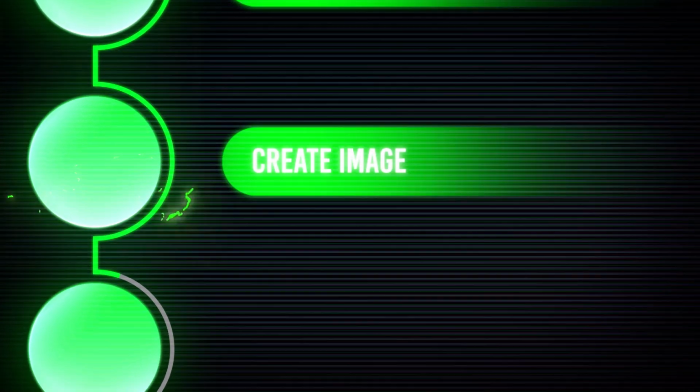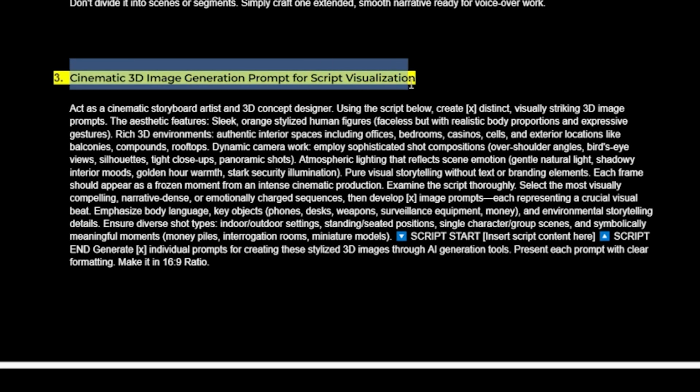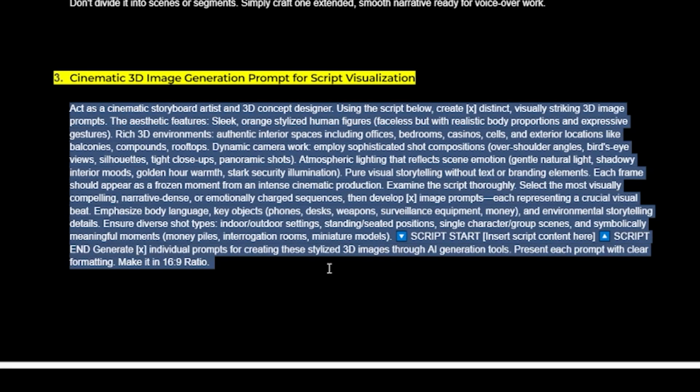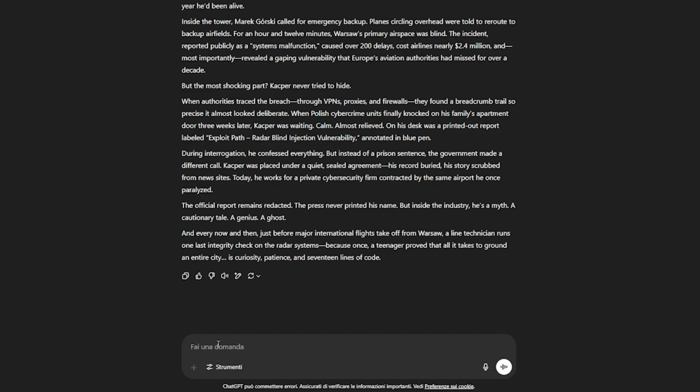Flights were delayed. Now we need to go to the next step, which is generating the images. I have taken care of this too, since I have prepared the prompt that you can reuse every time you need to make a new video. Copy the prompt from the DOC file I provided and paste it into ChatGPT.